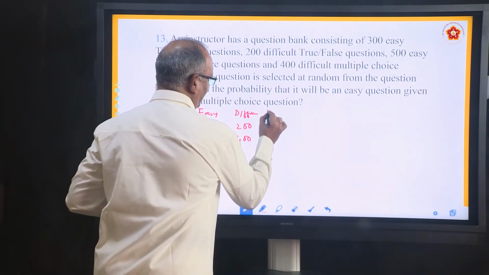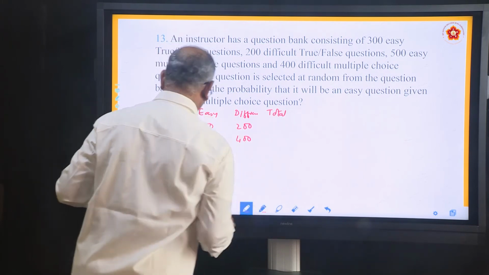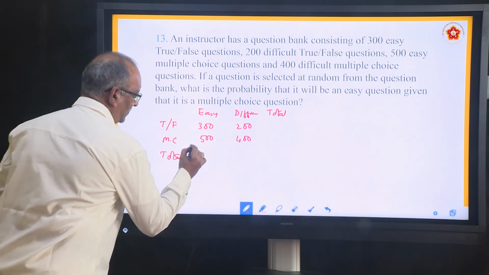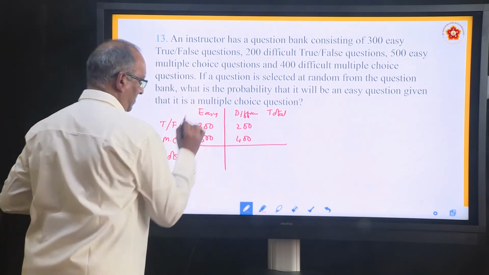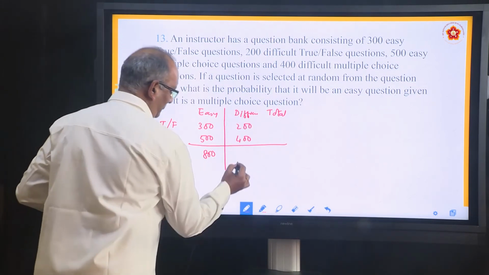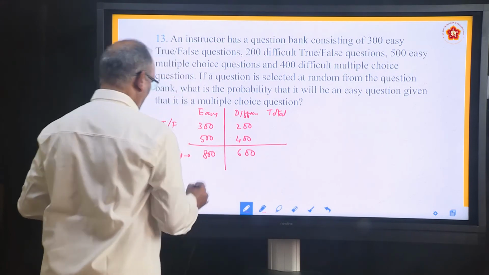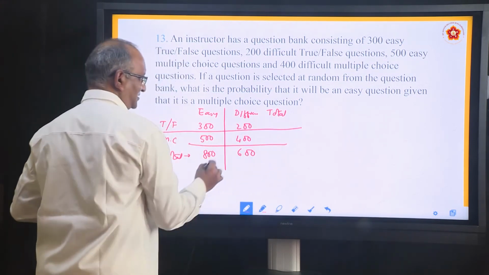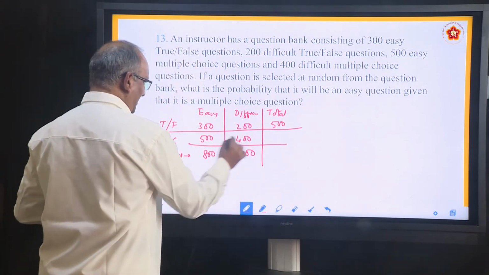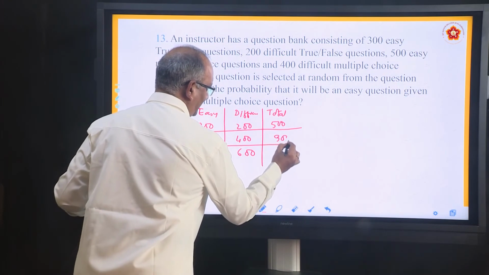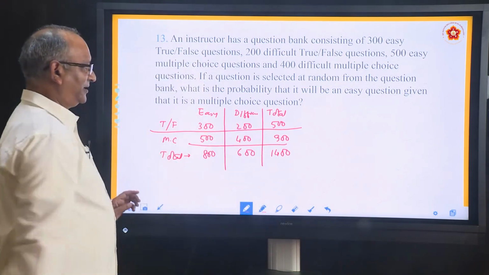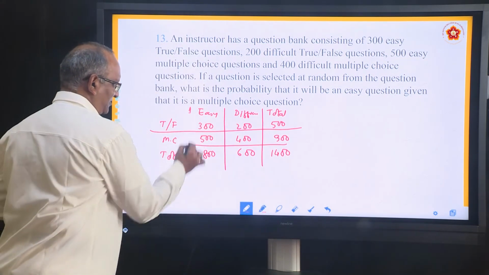Here we can say total. Here also we can write total. Total of easy questions is 800. Total of difficult questions is 600. Total of true and false questions is 500. Total of multiple choice questions is 900. 900 plus 500 is 1400, which is also equal to 1400. So this is the information which he has given.